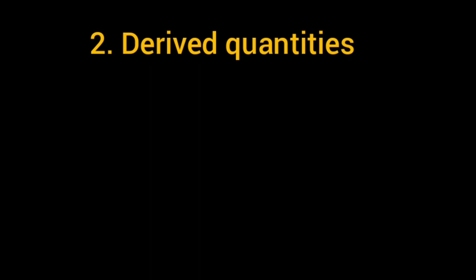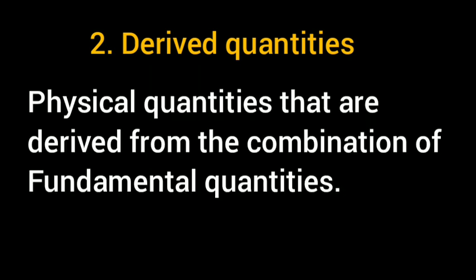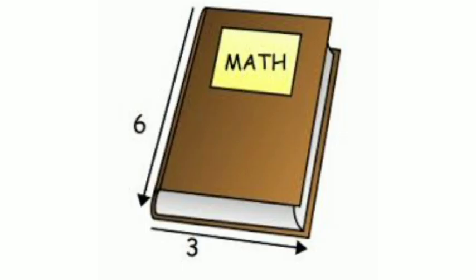Now, the next one is derived quantity. Derived quantities are physical quantities that are derived from a combination of fundamental quantities. That means we can make these derived quantities with the help of fundamental quantities. Like if you are finding the area of a book, we will find the length and breadth of the book. Right, children? But by finding length and breadth alone, you won't get the area.